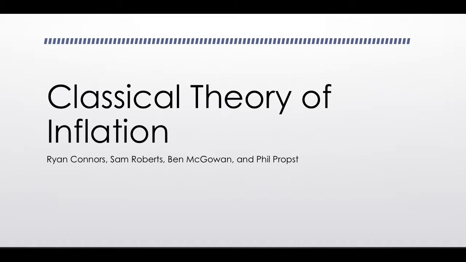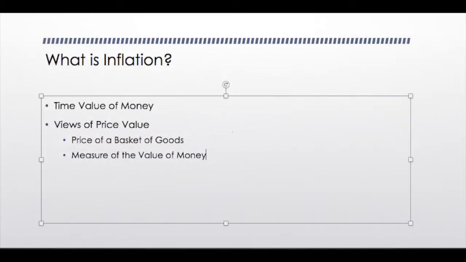The answer is inflation. The basic assumption of the classical theory of inflation is that money becomes less valuable over time. Central to the theory of inflation is the time value of money. Digging deeper, we analyze the effect of price level on the value of money. Price value can be viewed in two different ways. First, as the price of a basket of goods, and secondly, as a measure of value of money in the economy. Today, we'll be looking at price level as the value of money in the economy.